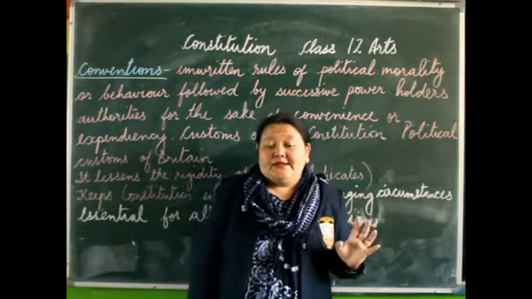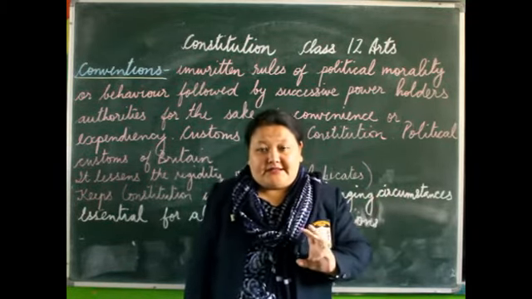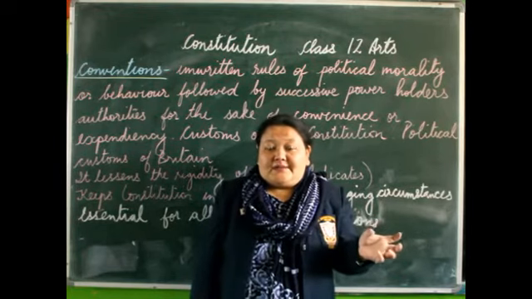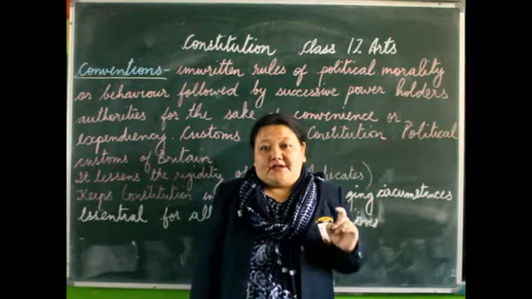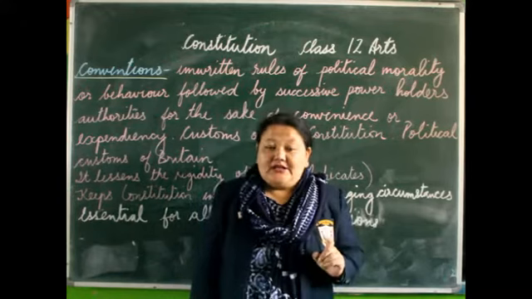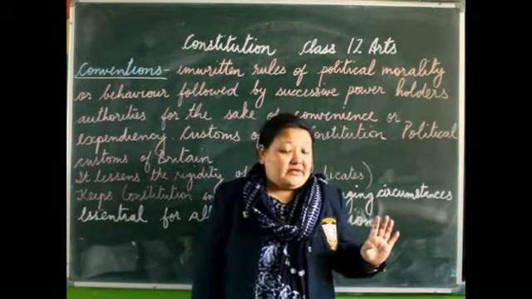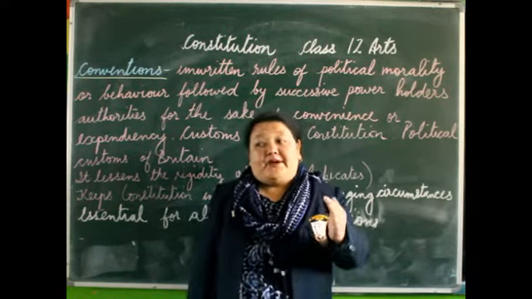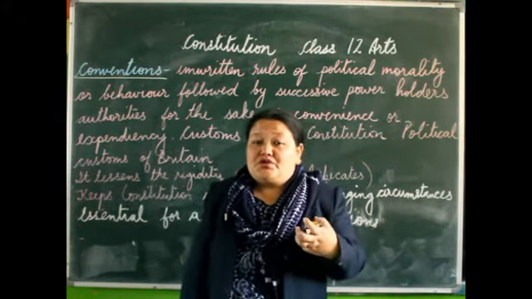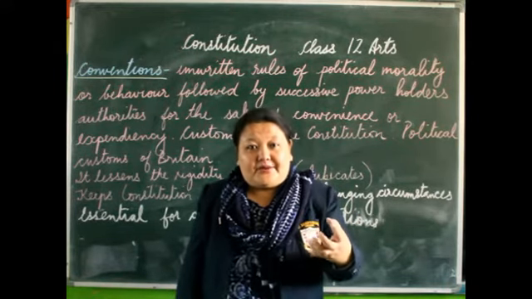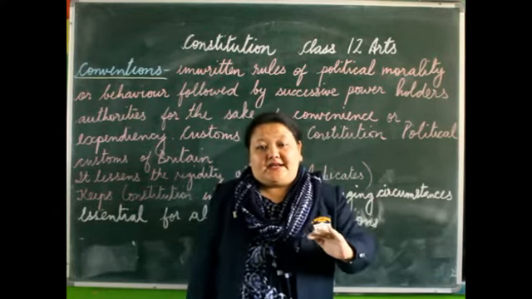Now, in the USA, basically it was an indirect election of the president. But now, more or less, it has become a direct election. That means people are also getting involved in the election of the president, because in the USA you have to remember that there is a presidential form of government. There is no difference between the real executive and the nominal executive. The president himself is the head of state, the head of the country. So the people now get a chance to vote for their leader, that is the president. From indirect election, the election of the president has now more or less become direct.